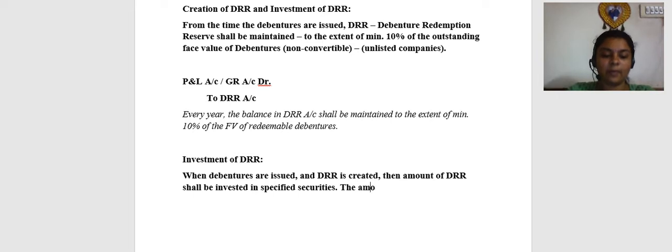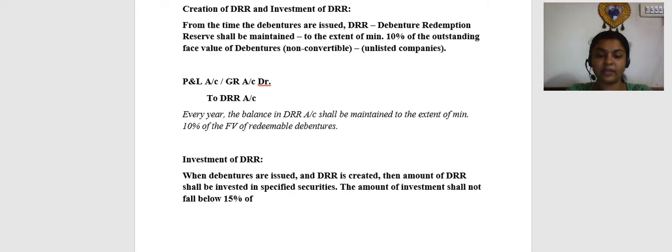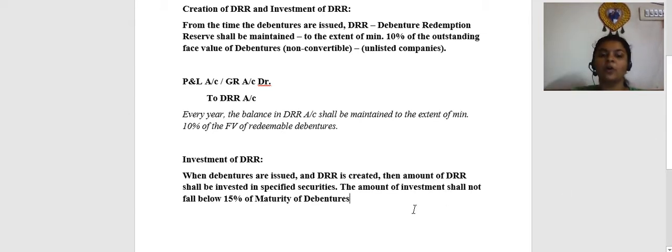Okay. The amount of investment shall not fall below 15% of, okay, listen carefully, 15% of maturity value of debentures. Why do I use the word maturity value? If the debentures are redeemable at a premium, then I should take the value of the premium also while calculating the maturity value of debentures.